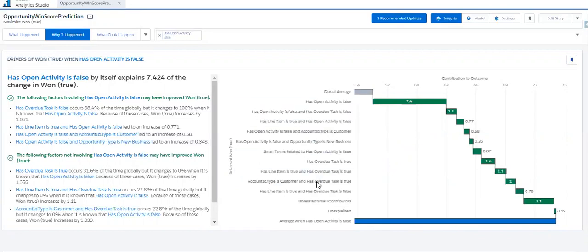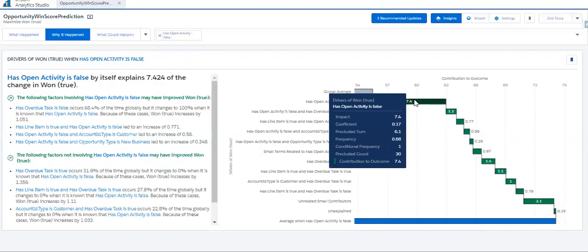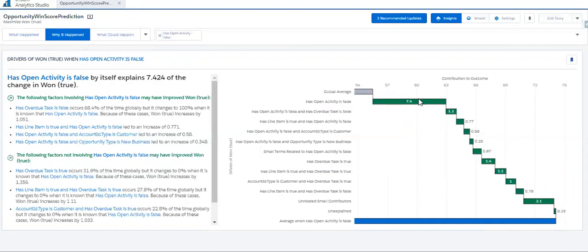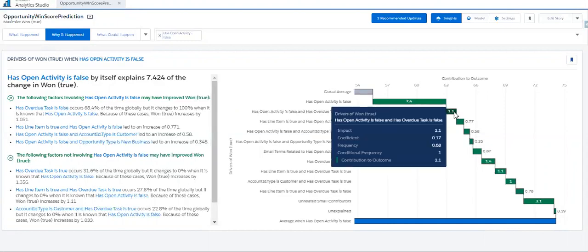Here it is explaining that when an opportunity has has open activities false, that alone gives 7.4 percentage of win opportunities. When has open activities false is combined with has over due task is false, it gave this much percentage.